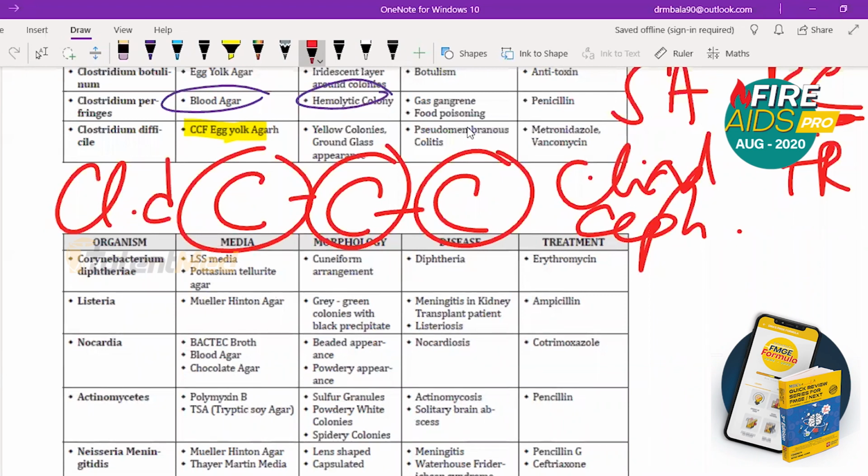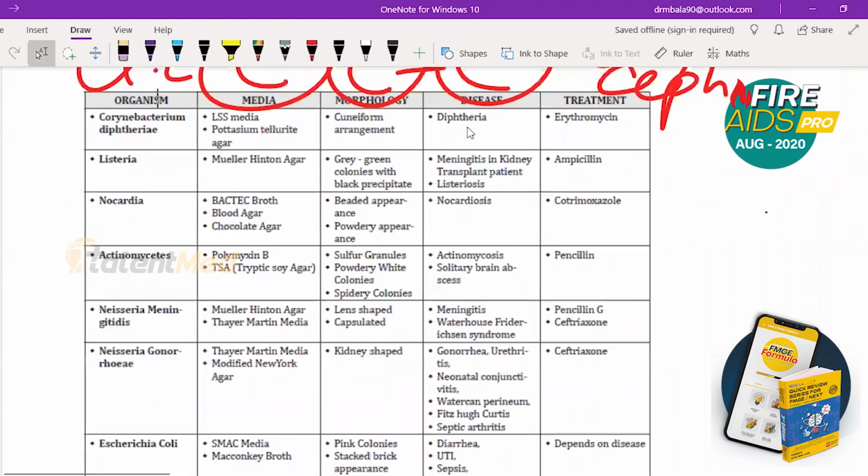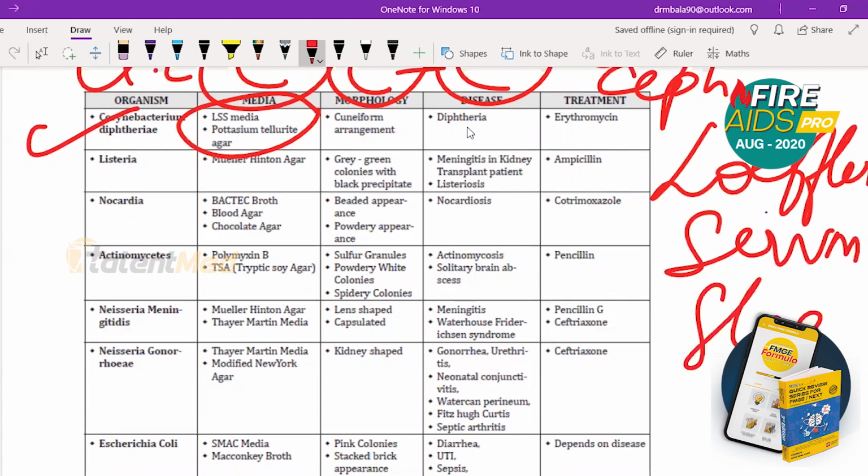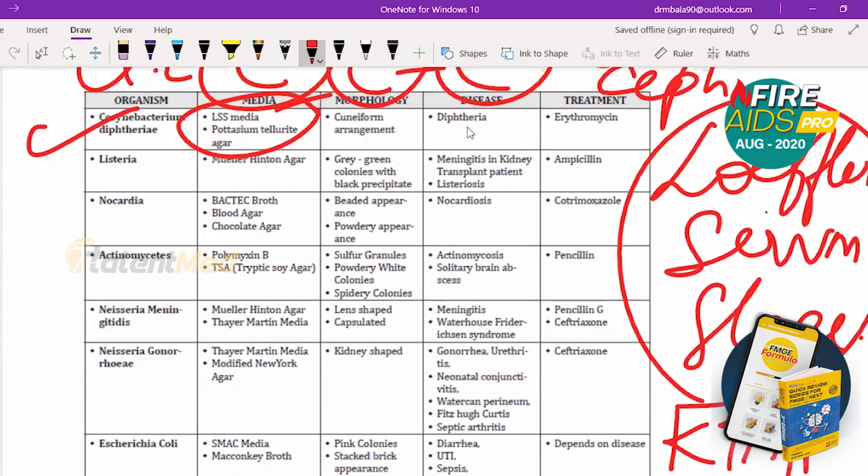Okay. The next one is Corynebacterium diphtheriae. Corynebacterium diphtheriae means LSS media and potassium tellurite agar is used. LSS is Loeffler serum slope, because they can ask directly about Loeffler serum slope. If you don't know the complete form of LSS, you might get stuck. So LSS media, potassium tellurite agar, short form of potassium tellurite agar is KTA or PTA agar.